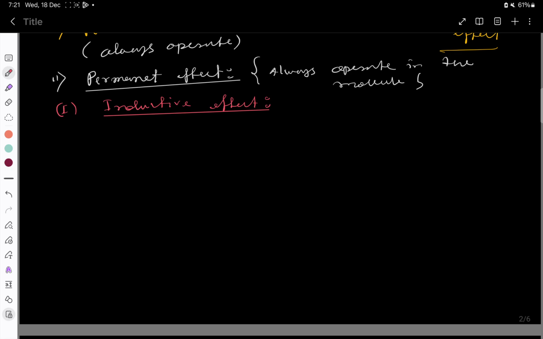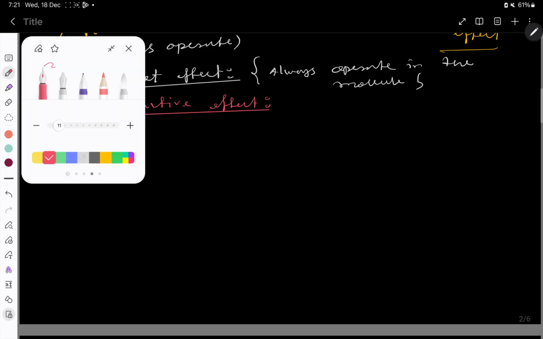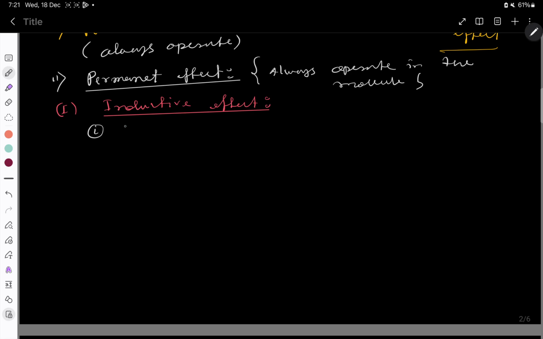Actually you have to remember some points here. The first one is that it operates through sigma bonds. Second thing, partial charge development.